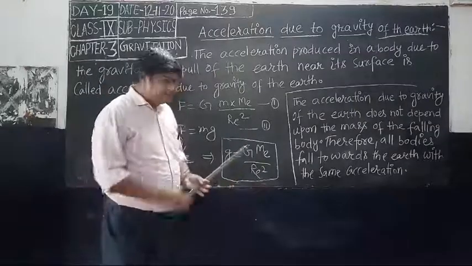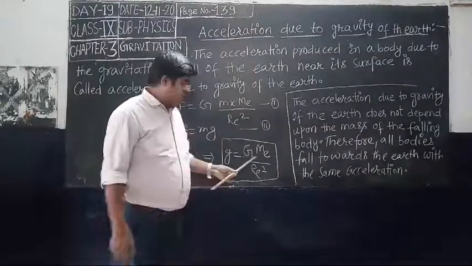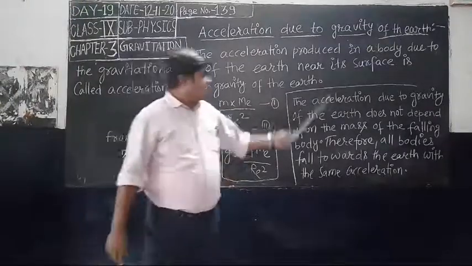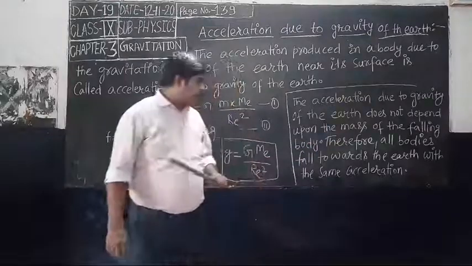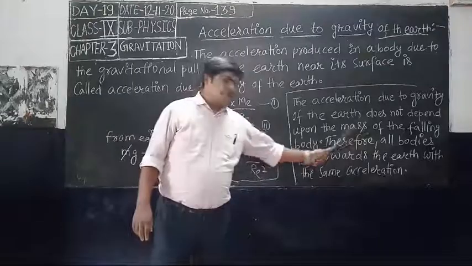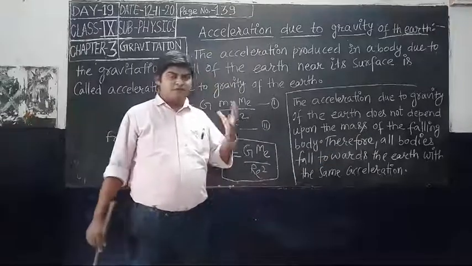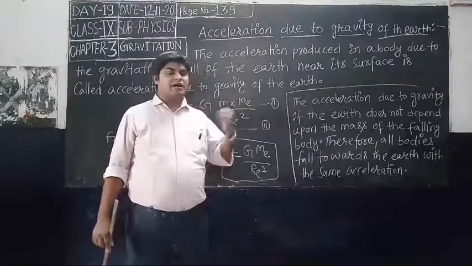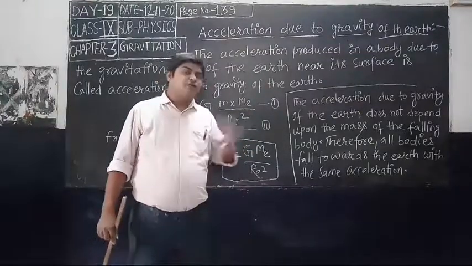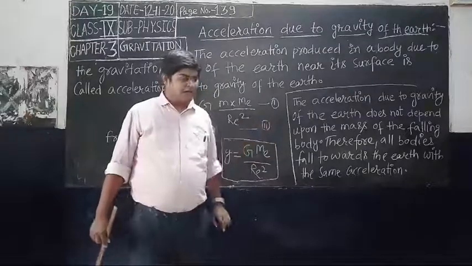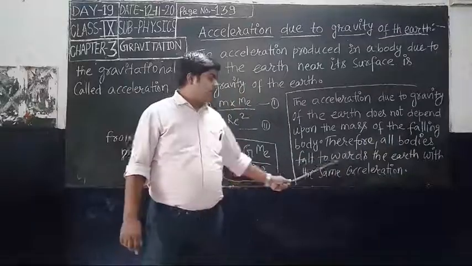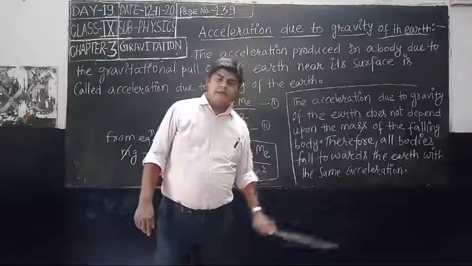Now see here, there is no term for the mass of the object which is attracted toward the earth. So we can say that the acceleration due to gravity of the earth does not depend upon the mass of the falling body. Therefore all bodies fall toward the earth with the same acceleration.